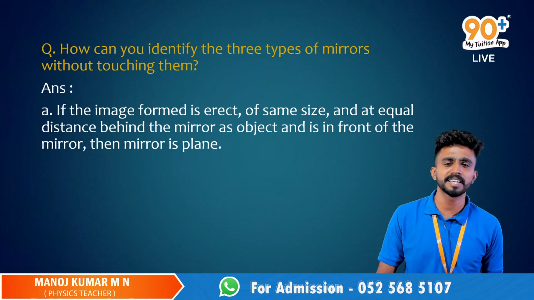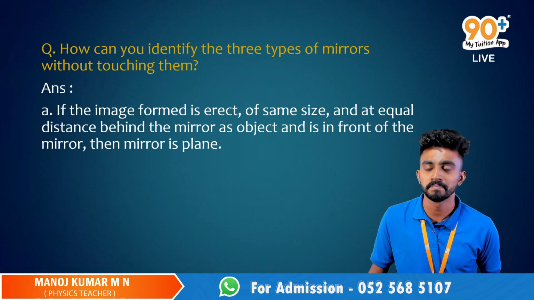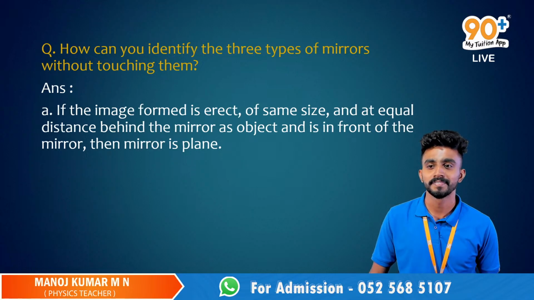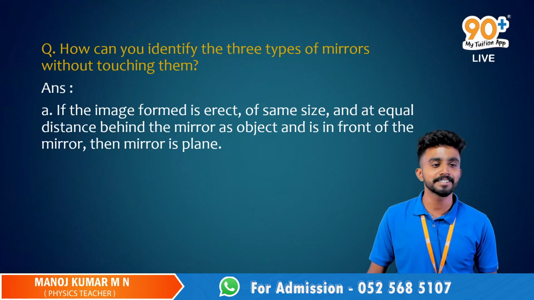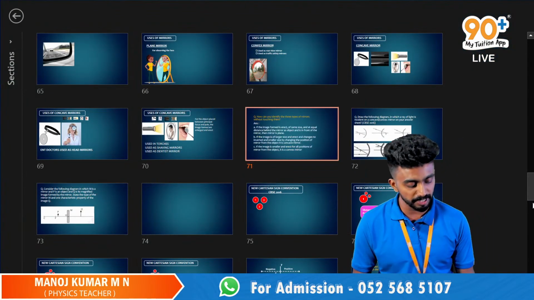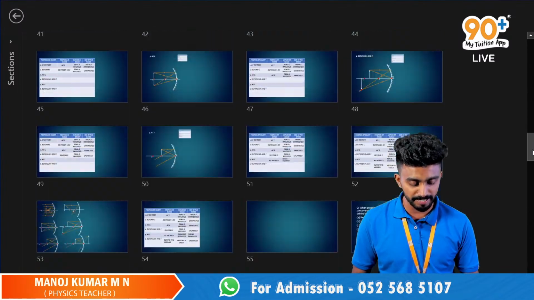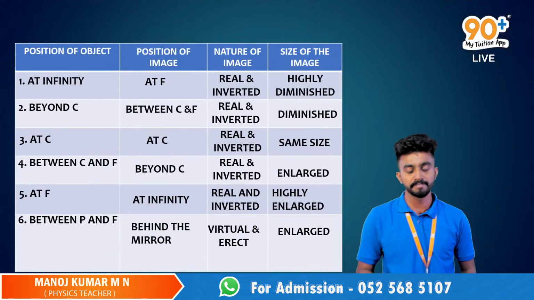But in the case of concave mirrors, we have the nature of the image as real and inverted as well, right? Did we learn it?